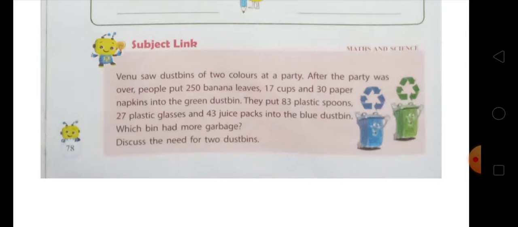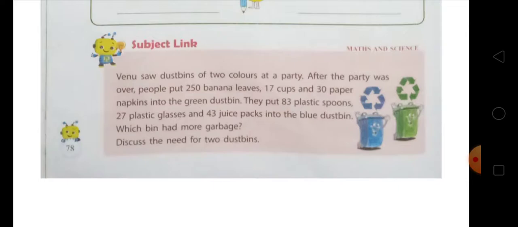Okay, and in the green dustbin there are 250 banana leaves, 17 cups and 30 paper napkins, that makes it 297.